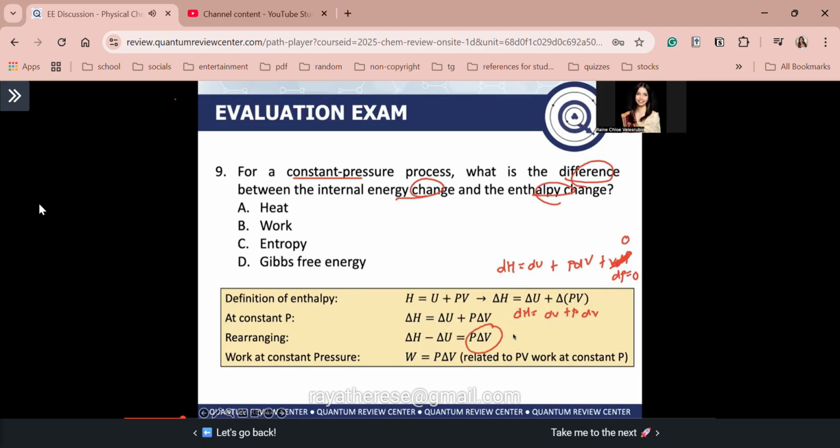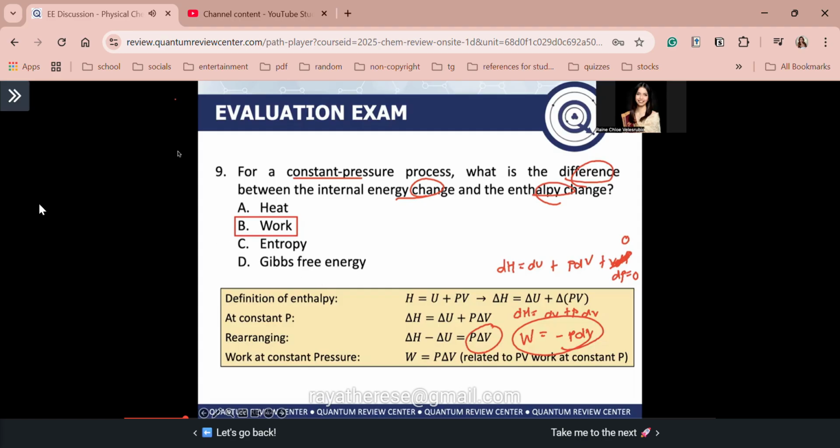O, familiar na ba si P delta V? Oh, guys, recall, work is equal to negative PdV. Diba? Diba, guys? So, this is related to PV work at constant pressure. So, ang tamang sagot, syempre, C, work. Klaro ba, guys? Then, the correct answer is work. Okay, so work, guys, this is the extra energy used to expand the system. Literally, pressure, volume, work. Bakit pressure, volume? You have pressure, tapos you have change in volume. Okay? Ma'am, bakit iba, yung mga iba mali?